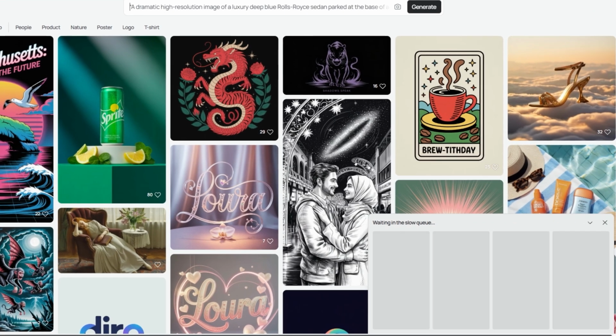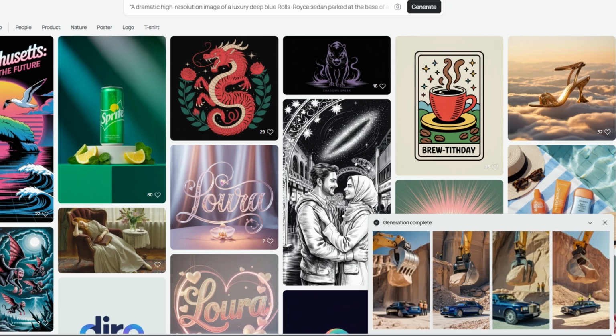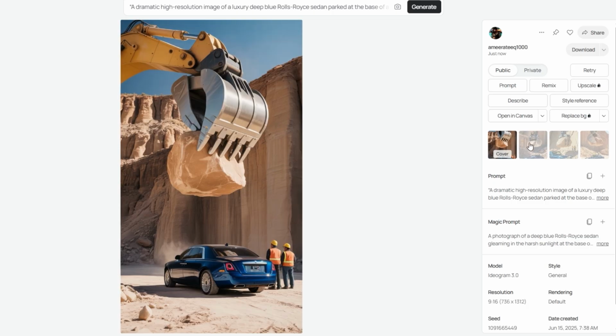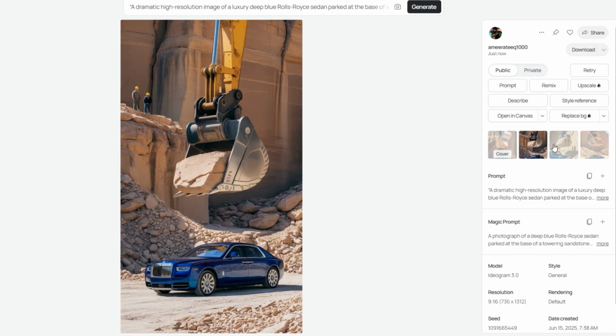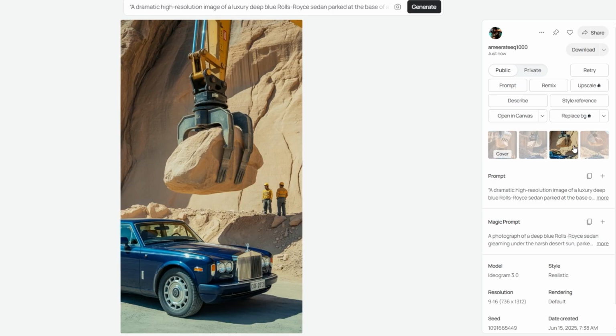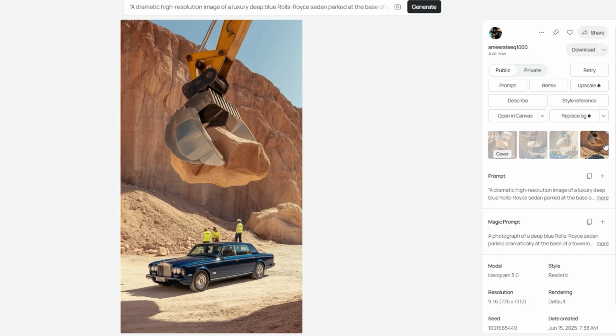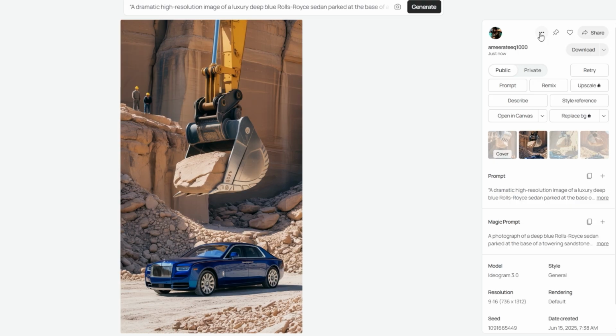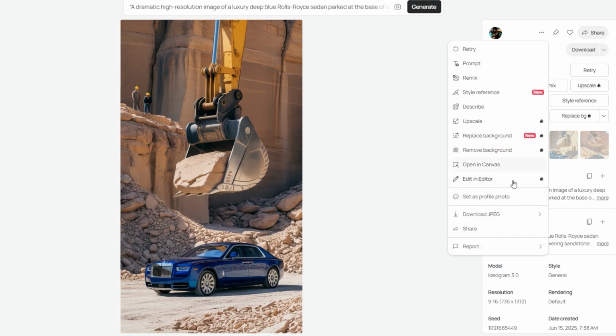Now you wait, but not for long. Within seconds, iDog spits out 4 insanely realistic images based on your prompt. I look through them and find the one. It's got everything. The giant boulder suspended midair, the luxury car underneath, construction workers frozen in panic, an excavator in the background. There's drama, and that's the key. This image is built to hook attention in the first second. It screams, something insane is about to happen. Yes, and that's exactly what makes people watch.